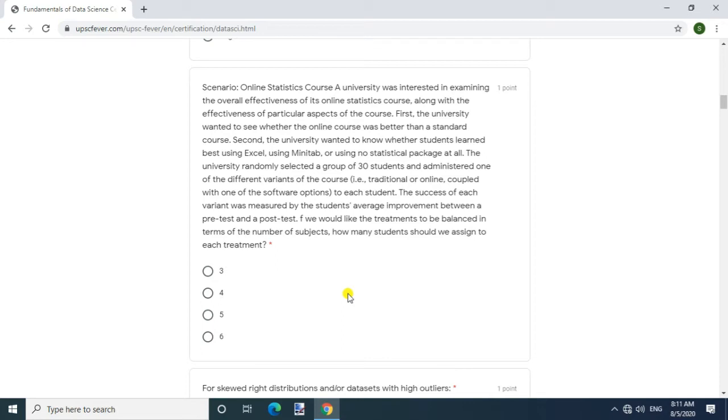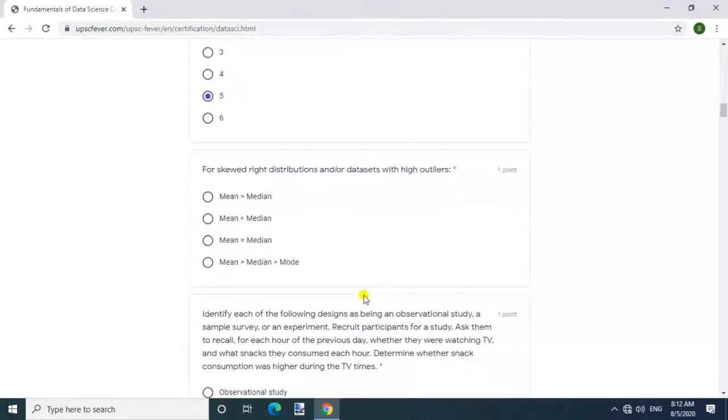The success of each variant was measured by the student's average improvement between a pre-test and a post-test. If we would like the treatments to be balanced in terms of the number of subjects, how many students should be assigned to each treatment? Answer. 5. Question. For skewed right distributions and/or datasets with high outliers. Answer. Mean greater than median.